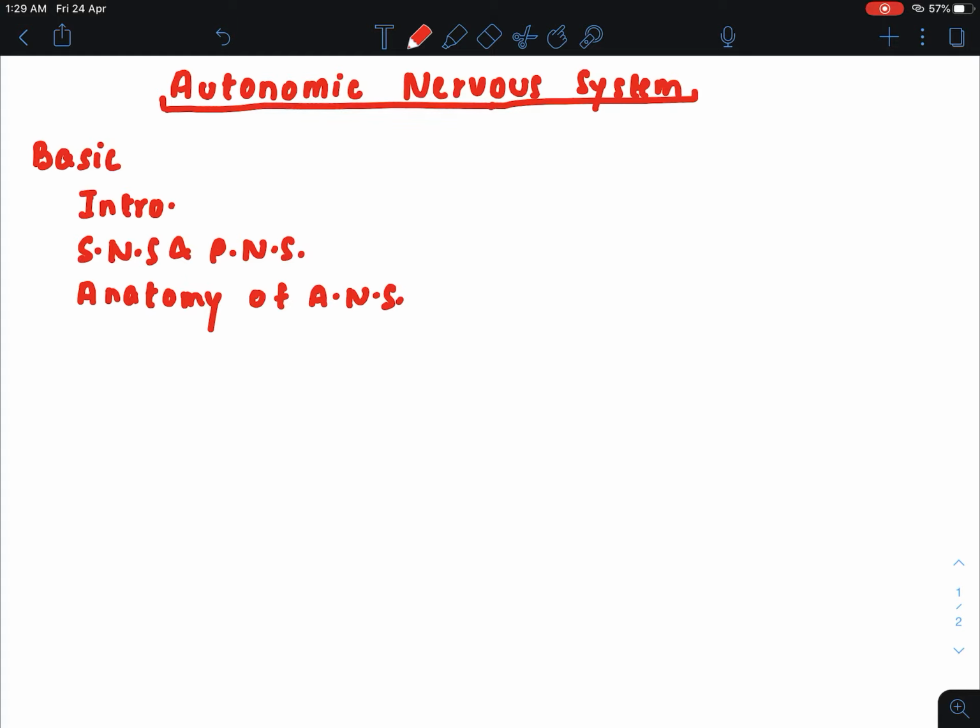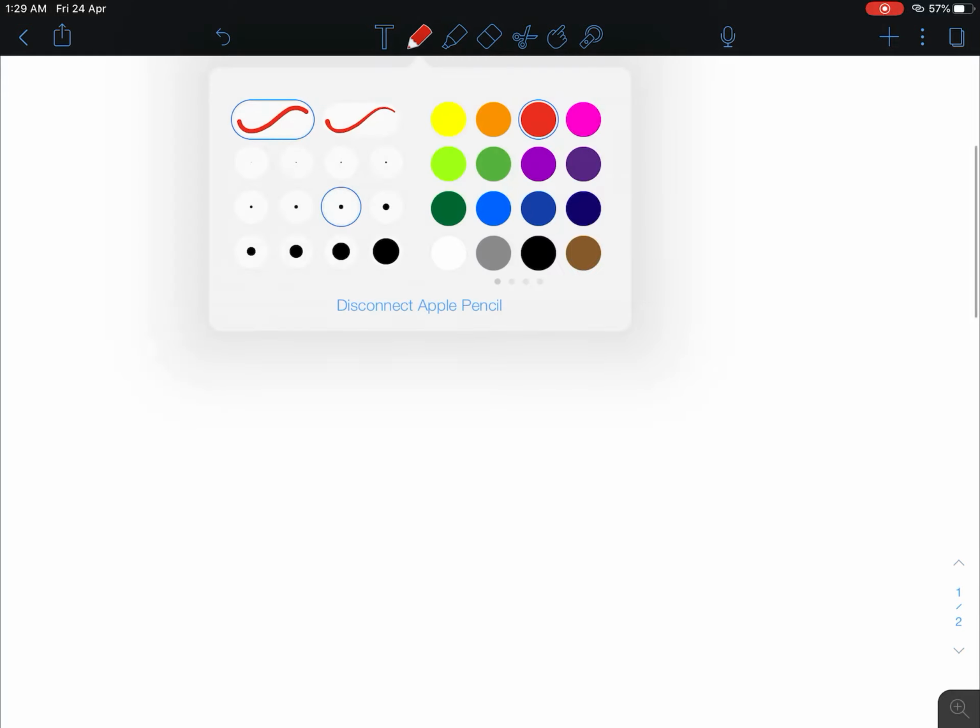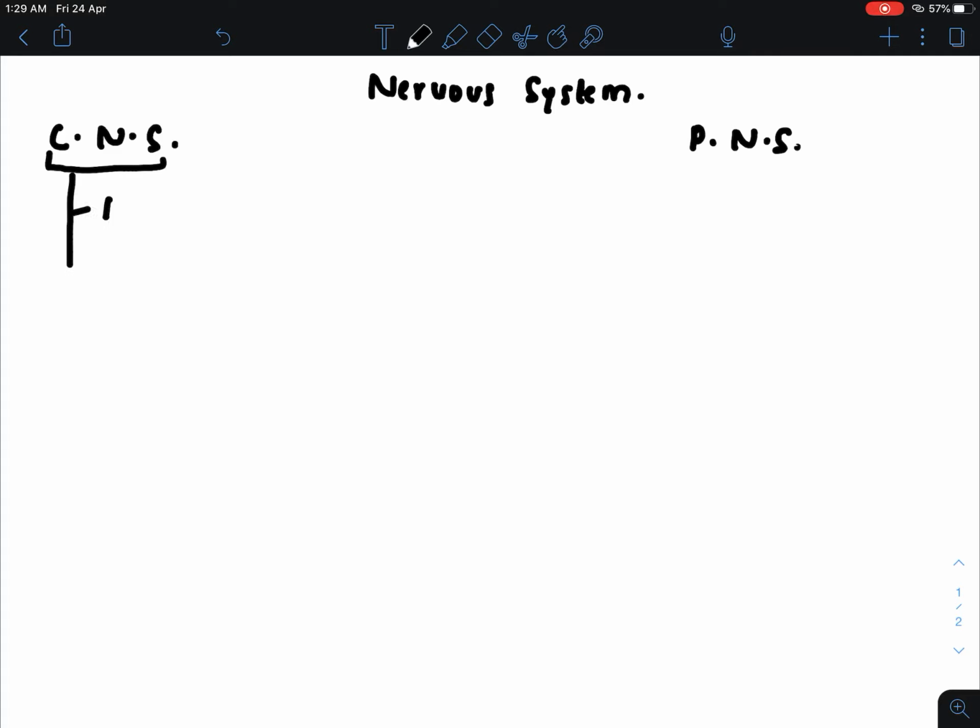So starting with the autonomic nervous system. We have known about the nervous system. This nervous system is composed of the central nervous system and the peripheral nervous system. The central nervous system is further composed of brain and spinal cord.